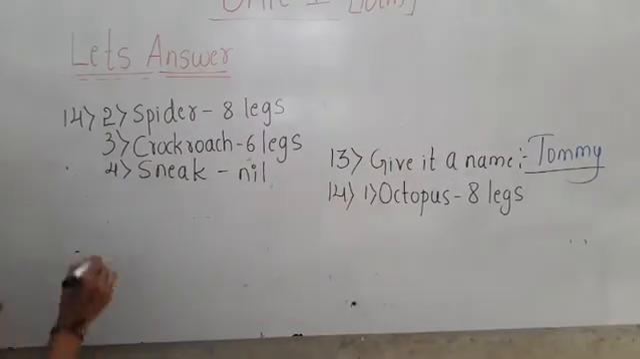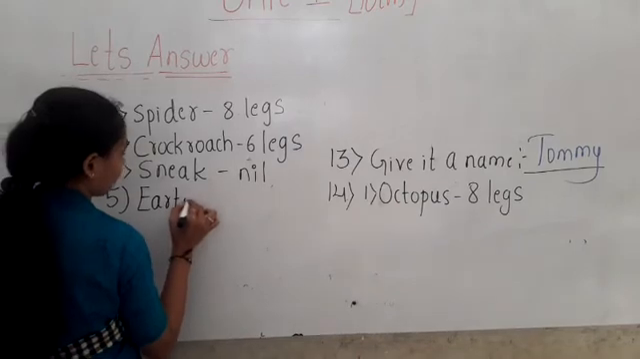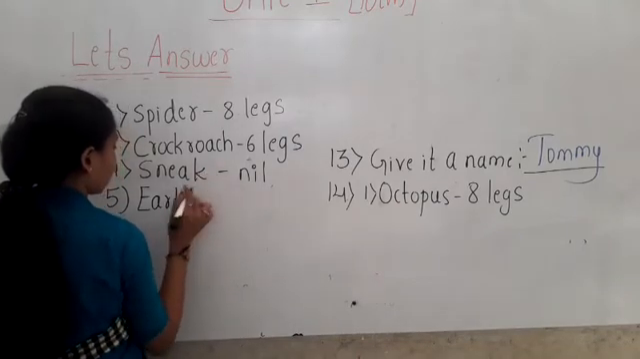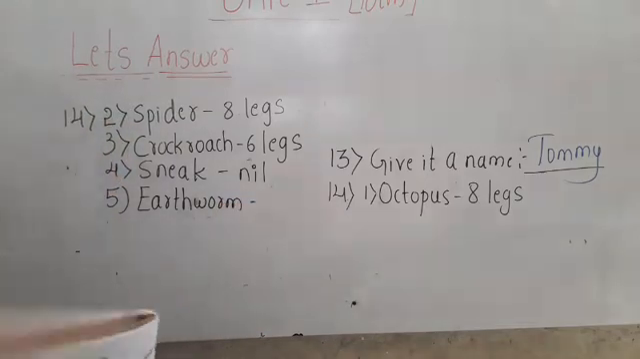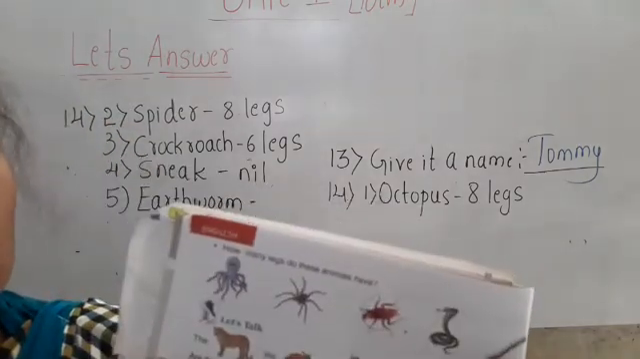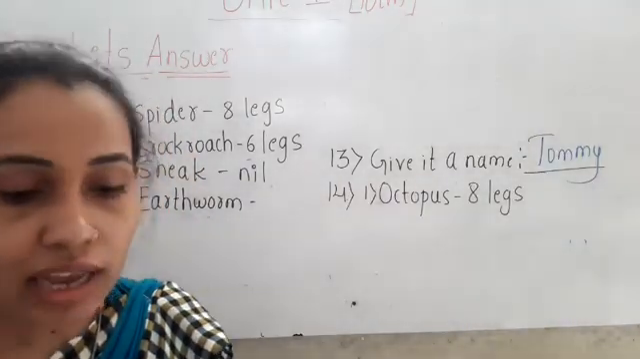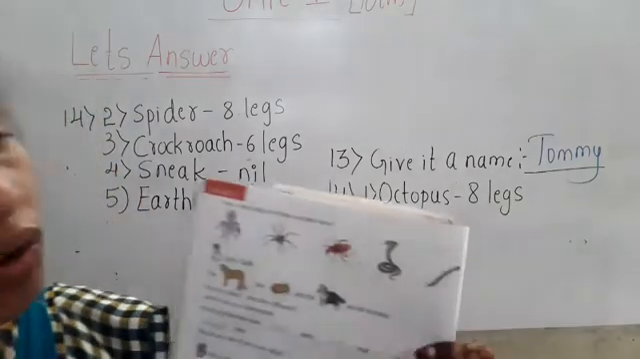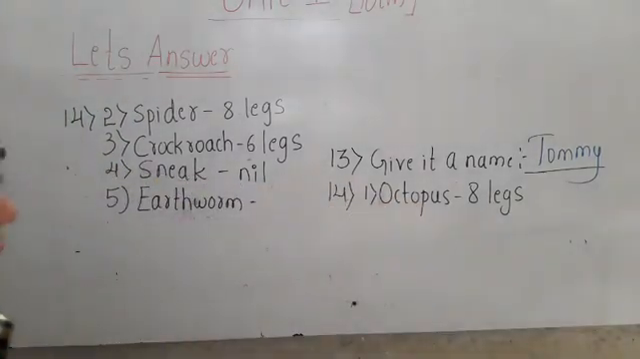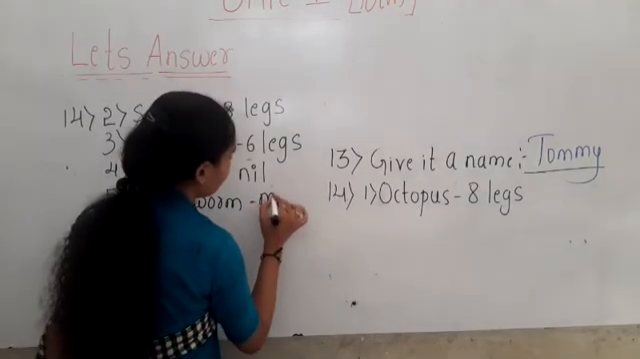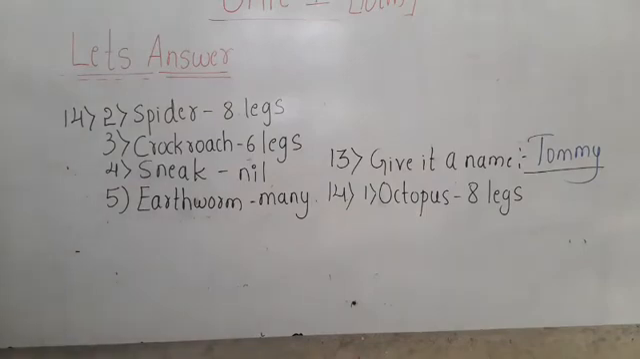The fifth one is earthworm. So how many legs does this have, children? It has many legs. Can you count, children? Many legs are there. Okay. So here we have to write many legs. Okay, many legs.